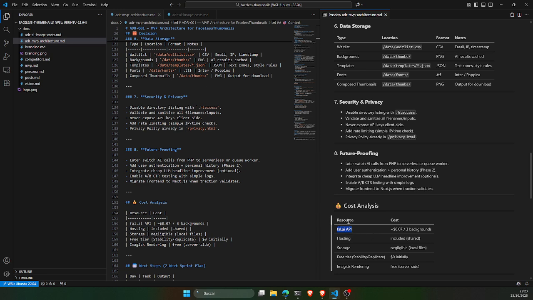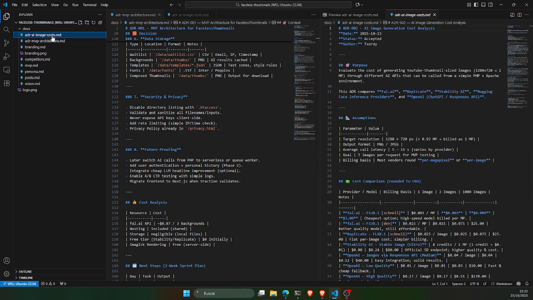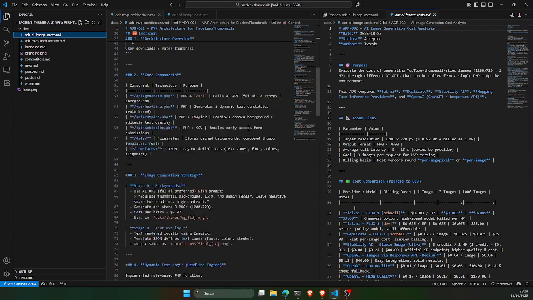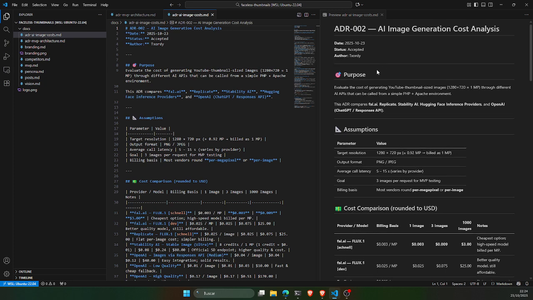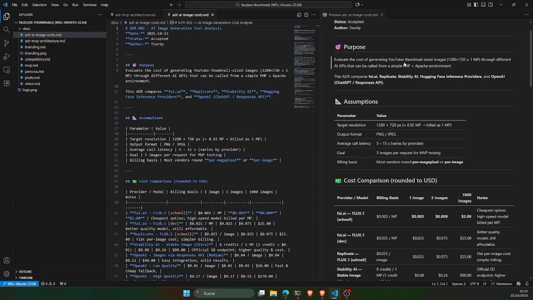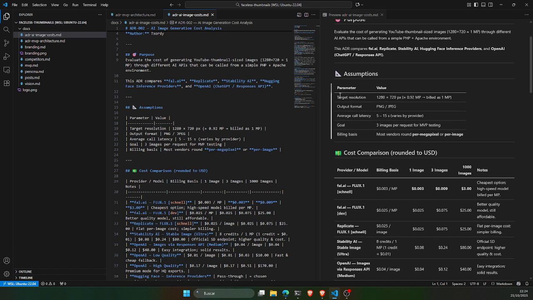But for the AI image generation, we wrote another ADR, where basically I was afraid about the cost, so we just took some assumptions on the size and the target resolution, which is the format that we want, and the call latency, which is the goal, that it's 3 images per request. The basis of the billing is that they charge per megapixel or per image.